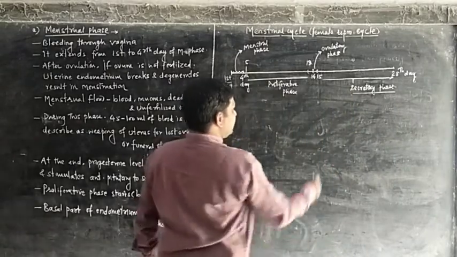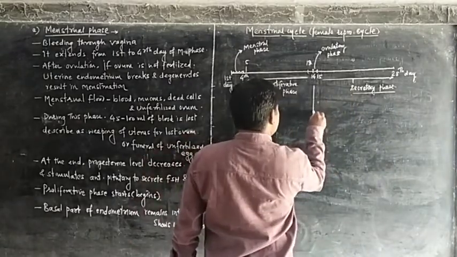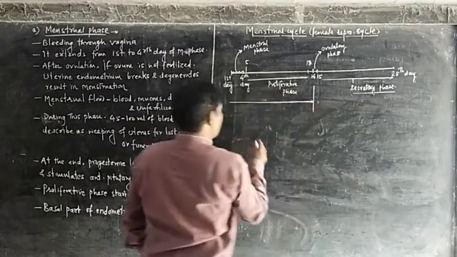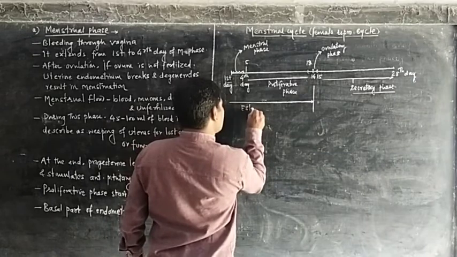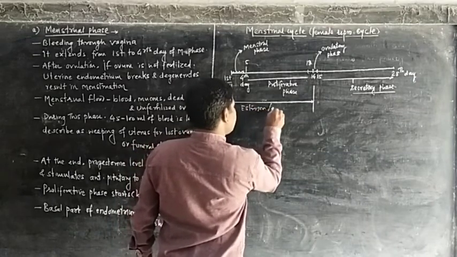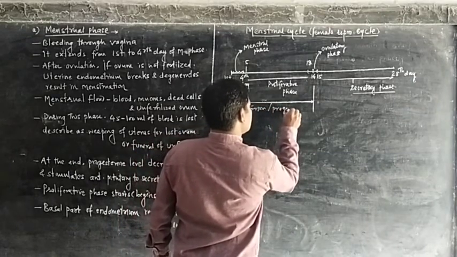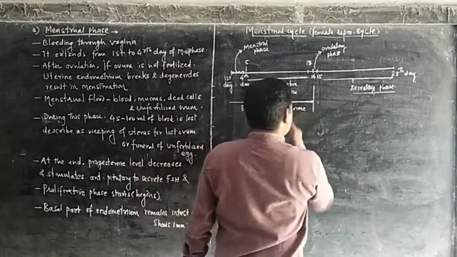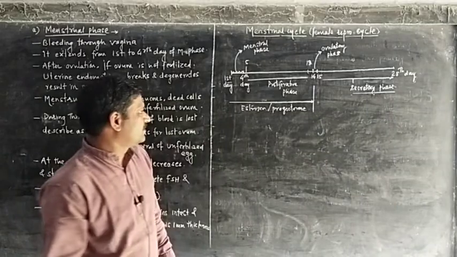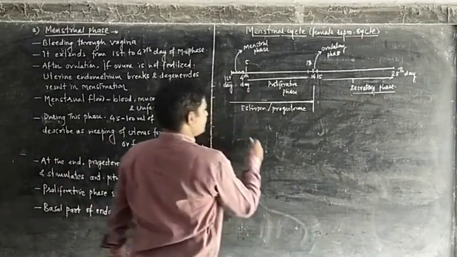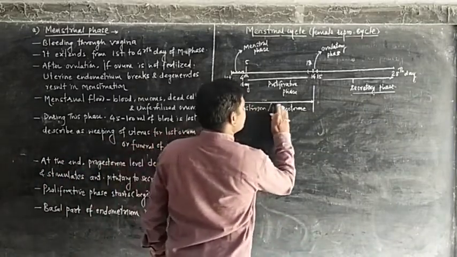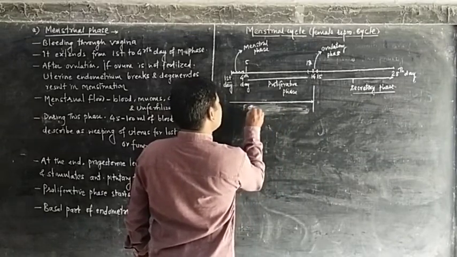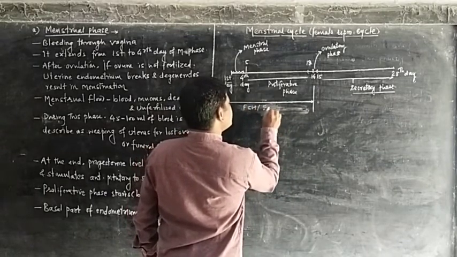The first half of the cycle is under the control of follicle stimulating hormone and estrogen.